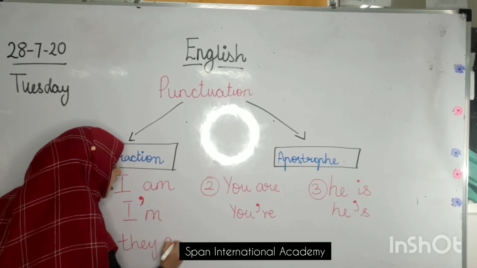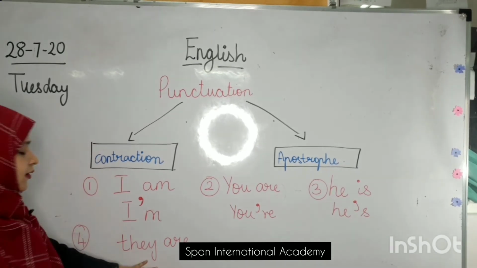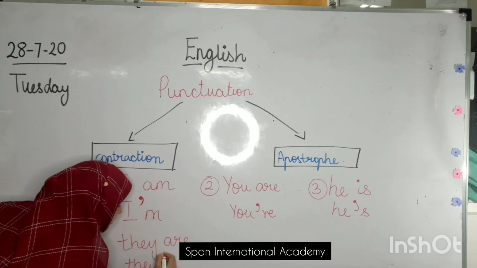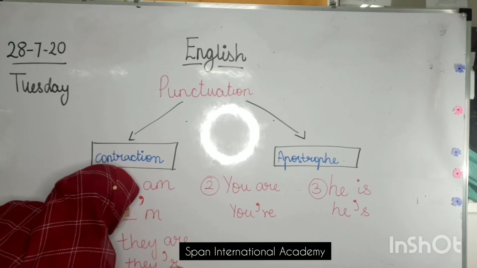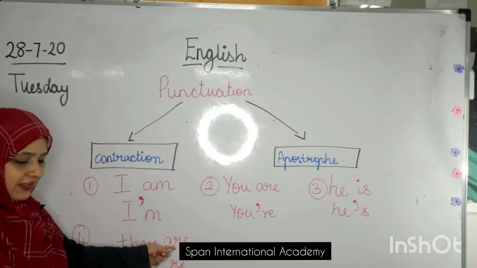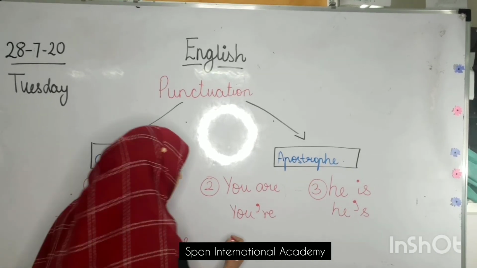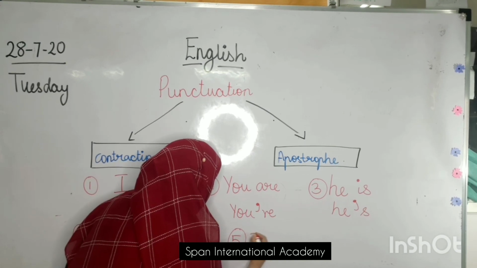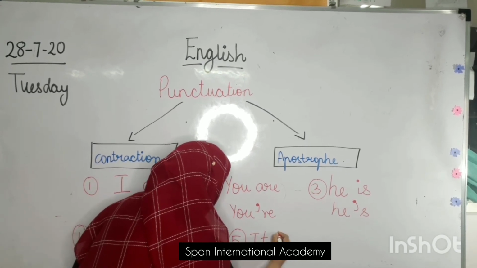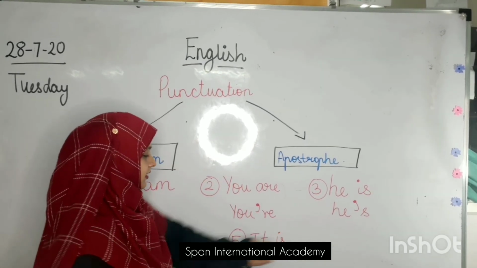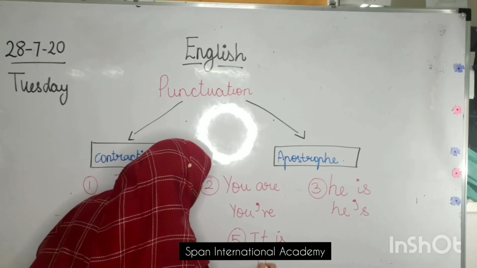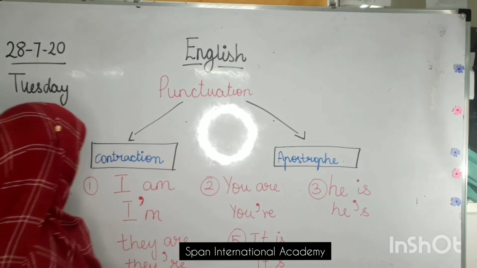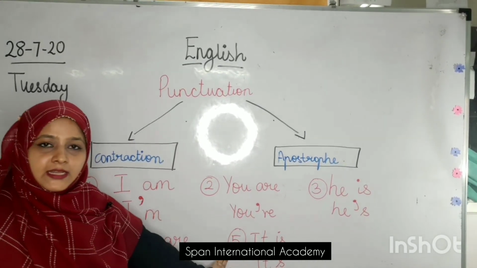They are. So how did we do they are? We wrote they over here. We put an apostrophe and we wrote R-E. We had dropped down A from here. Then the last one we did was it is. We made a contraction of it is, that was it apostrophe S. So we have done how many words? We had done five words.